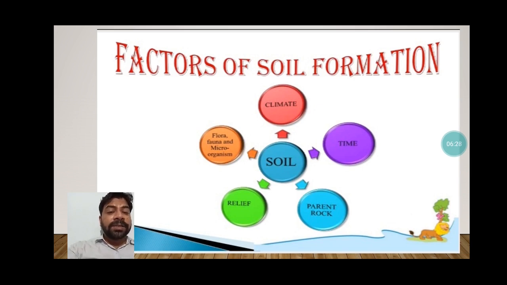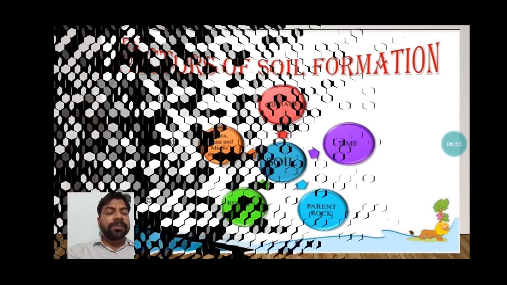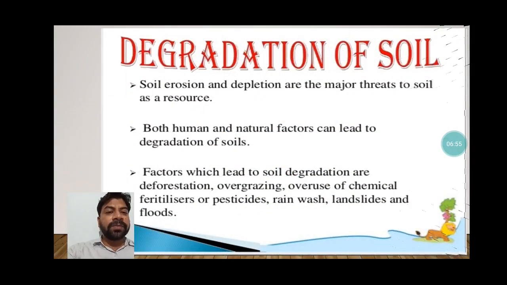Parent rock material, it means if we take the example of lava soil or black soil, from where it is forming, its parent is that lava or the magma, by which it is forming. So time is also affecting. Last is the time, one of the major factors affecting soil formation. It takes a long period of time to make one sheet of soil.